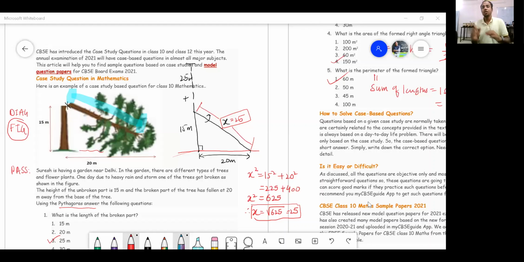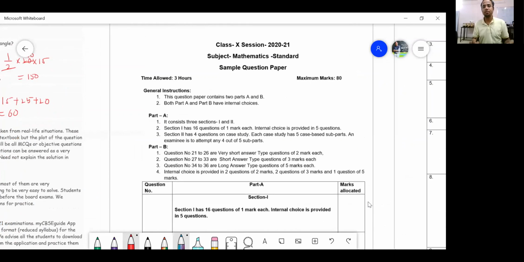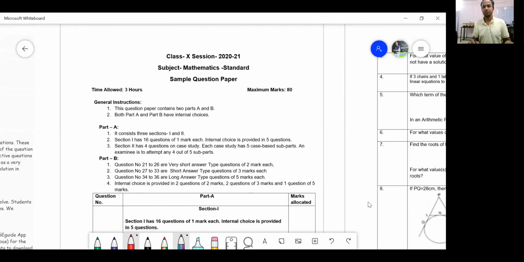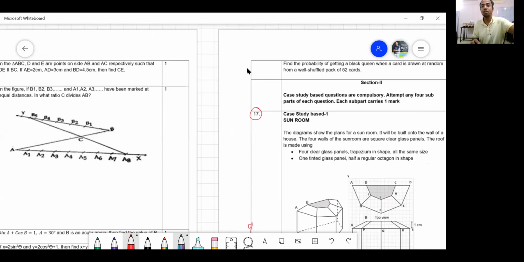Now we move on to a question paper called the basic question paper. Before that, I would like to show you the standard paper. Can you see the standard paper? This standard paper has a mind-boggling Section 2. The moment I see the question, it seems, oh my god, such a difficult question.